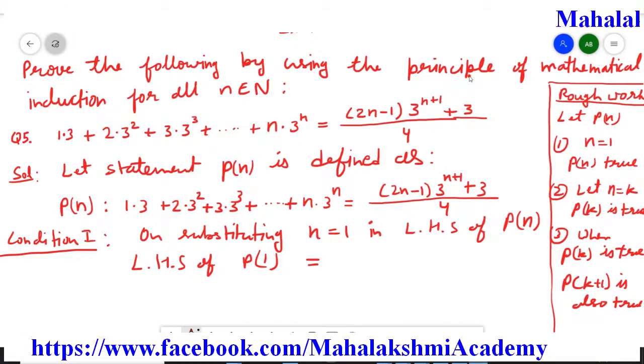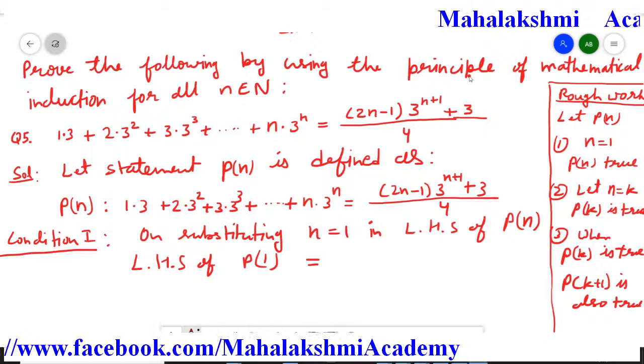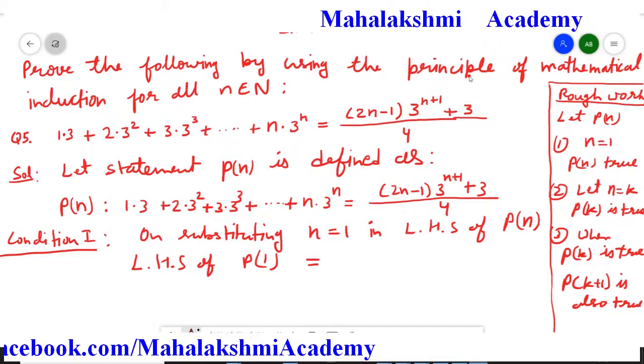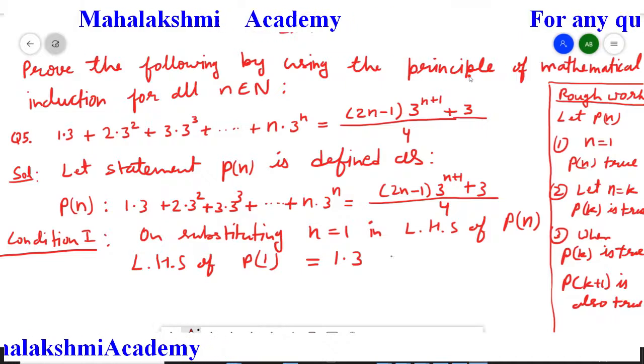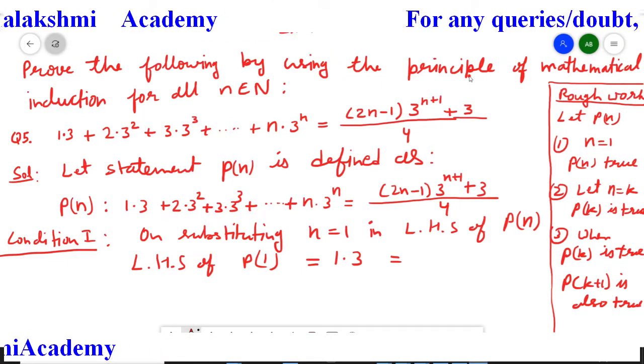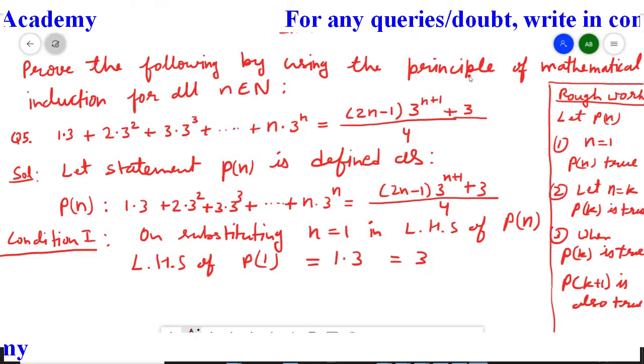So P1 means only the first term. So we have to write here 1 multiplied by 3. So that is equal to 3 multiplied by 1, which is 3 only.